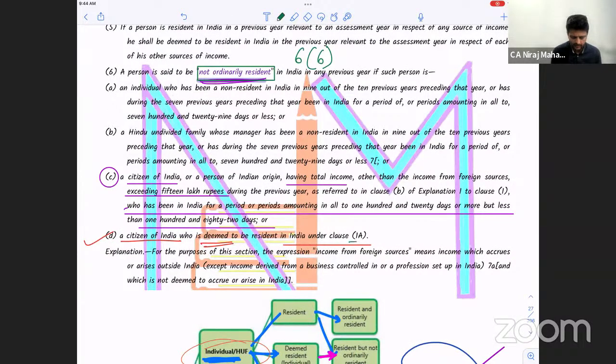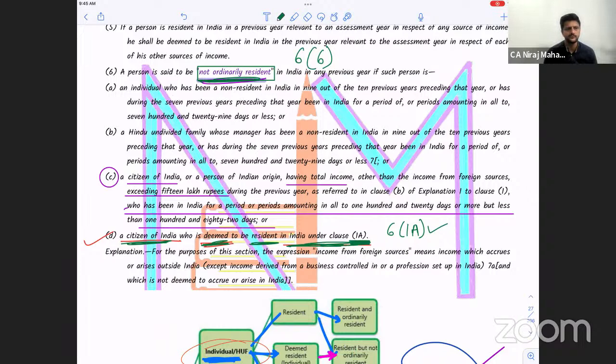If you are a resident as per clause 1A, that is 6(1)(a), and this is applicable, then you are RNOR. Who is an RNOR? A citizen of India who is deemed to be resident in India as per clause 1A. Are you getting the point?